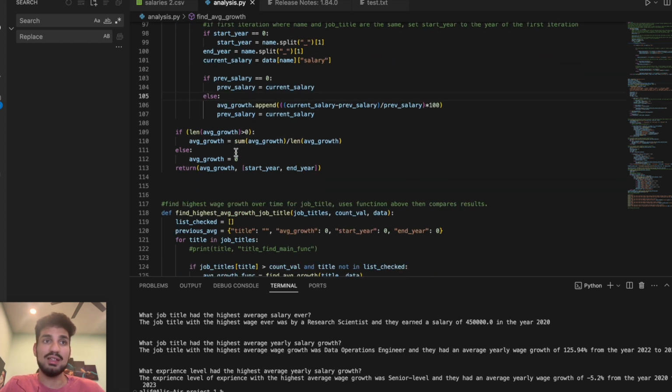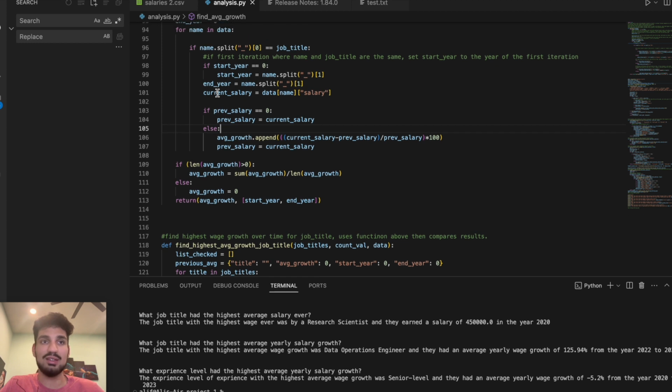And then in the next iterations, where the condition of name equals job title is met, the function calculates the percentage between the current value and the previous value and appends that value into a list called average growth. Also, the end year variable is being set every time so that at the end it's set to the year of the last data point. So essentially, average growth will be a list that has the year to year change of all the salaries.